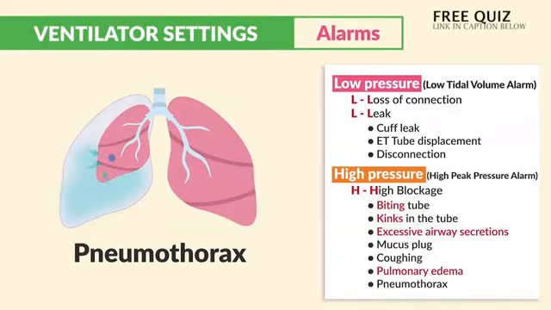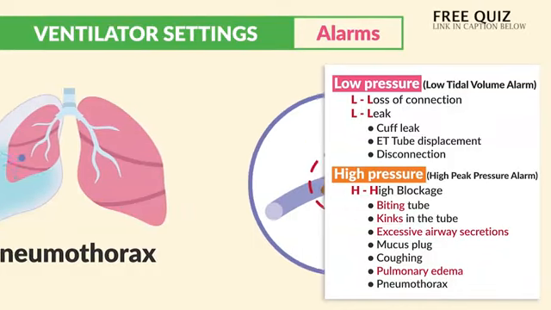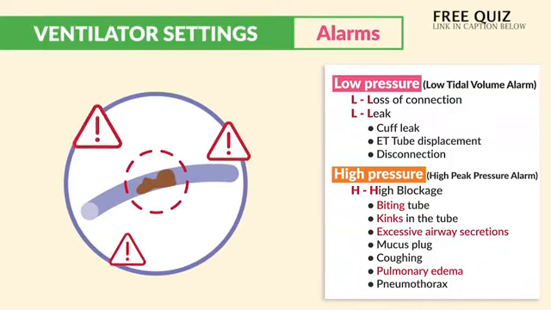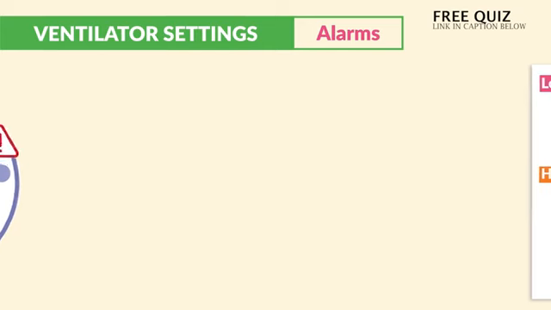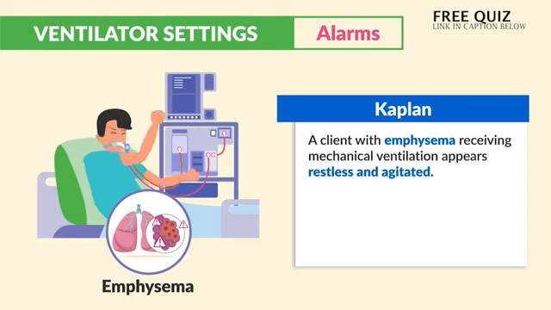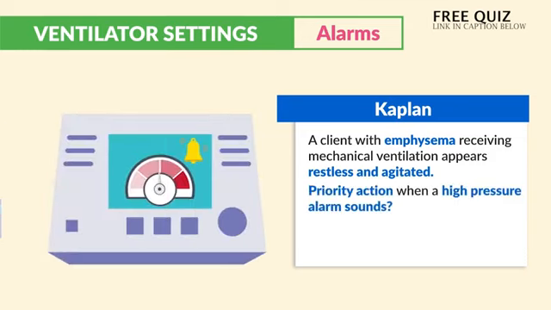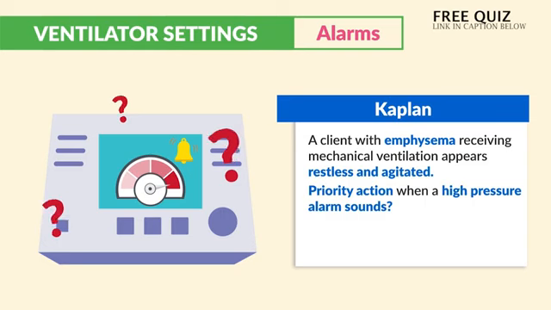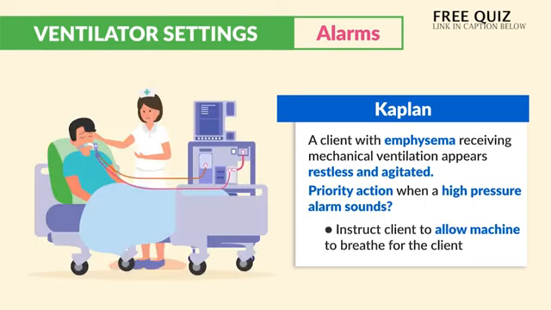This causes more pressure. So really, just anything that causes a blockage of airflow. Now, Kaplan mentions a client with emphysema receiving mechanical ventilation appears restless and agitated. Priority action when a high pressure alarm sounds: instruct the client to allow the machine to breathe for the client.